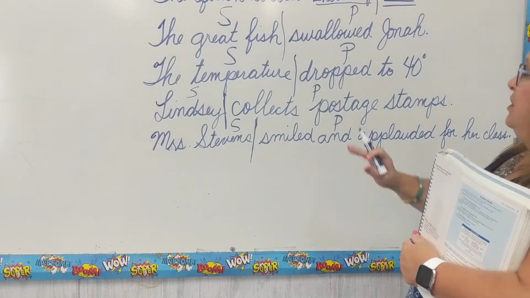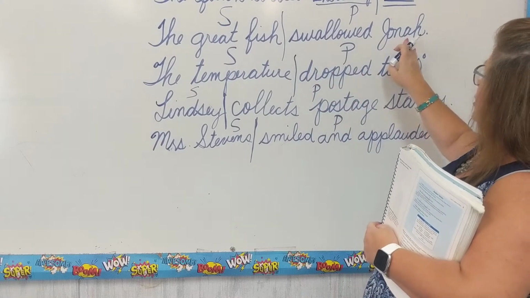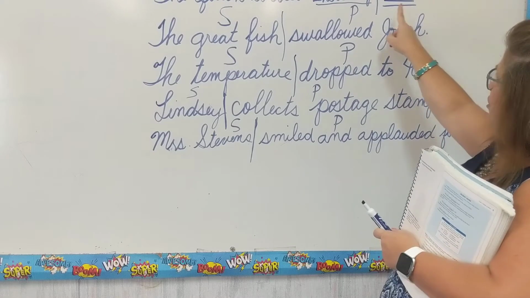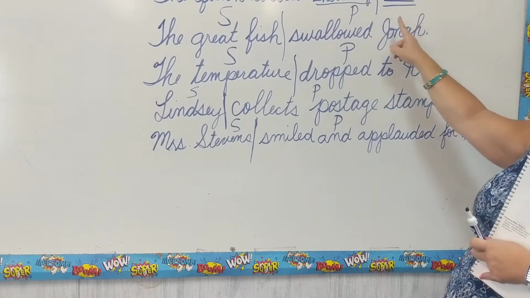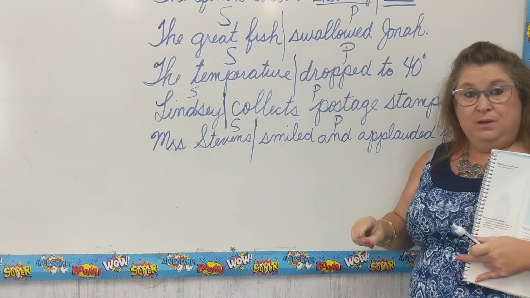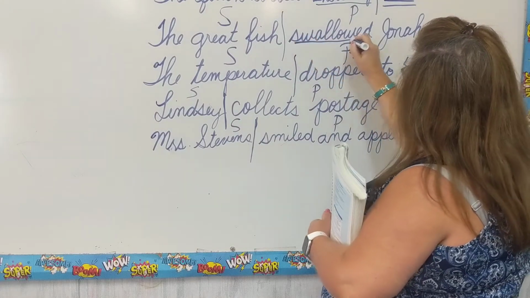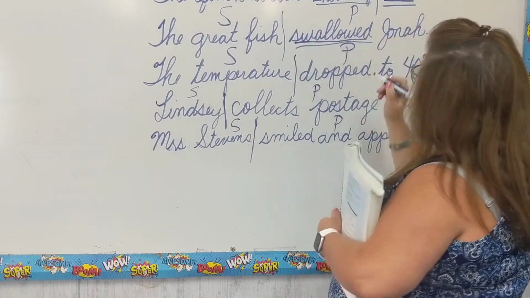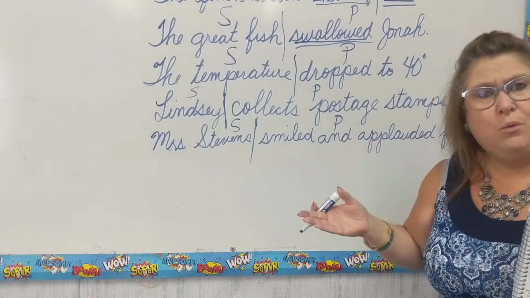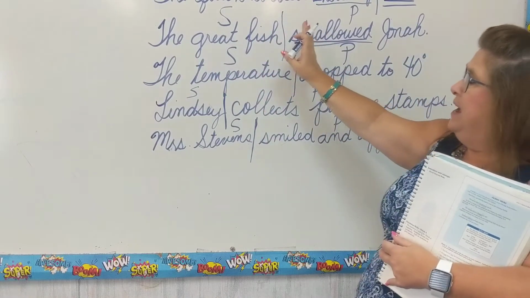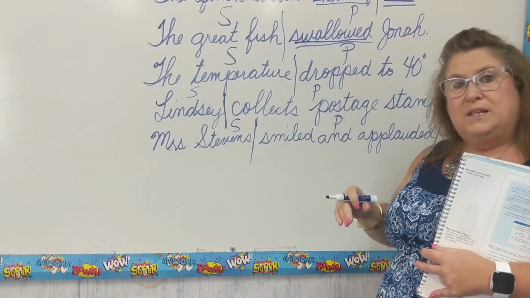On the next sentence, the great fish swallowed Jonah. So let's look in the predicate part of our sentence and find our verb. Which one of those two words is something that you can do? Well, of course, swallowed. So swallowed would be our verb. We would underline it twice. And we would say, who or what swallowed?